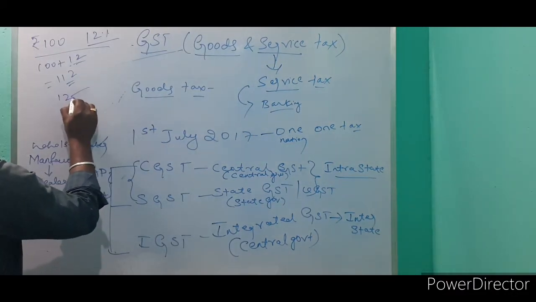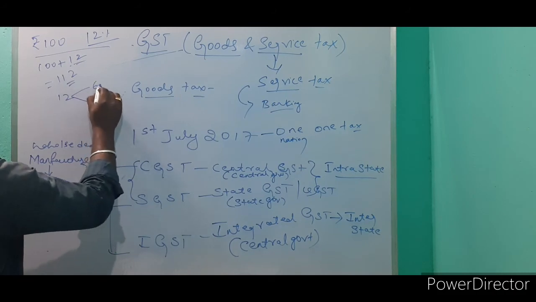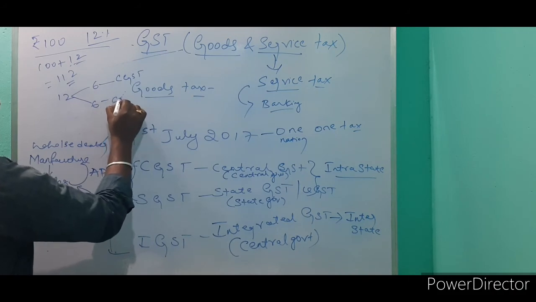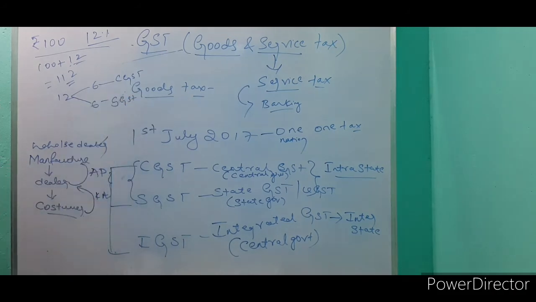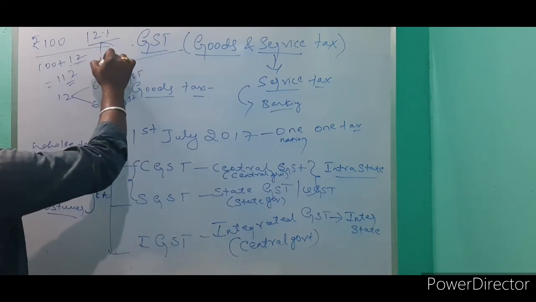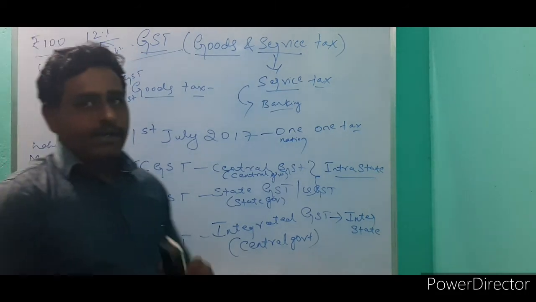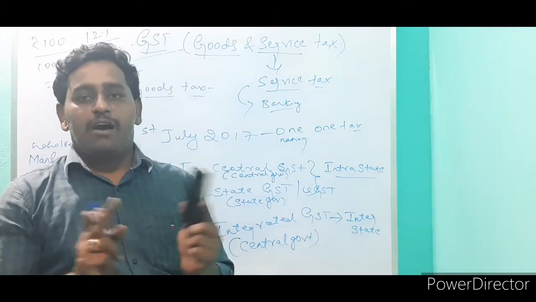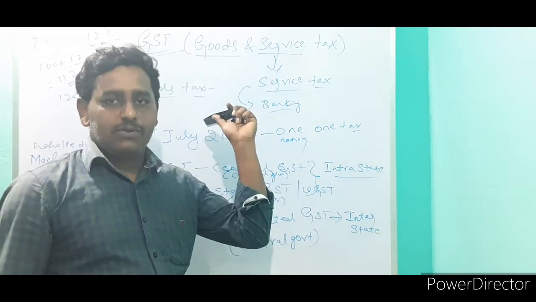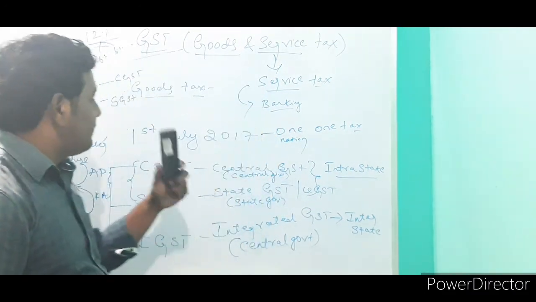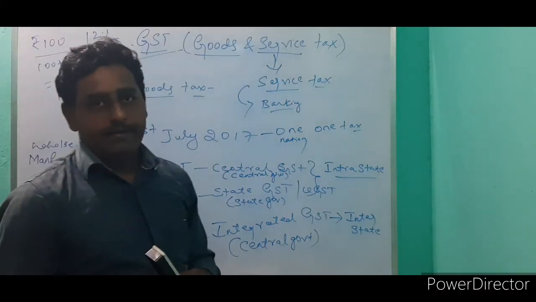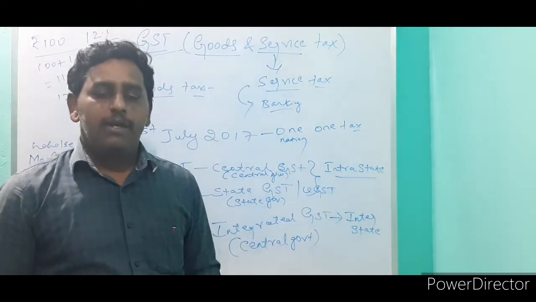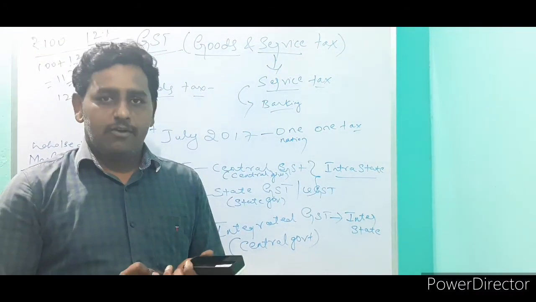This 12 rupees is divided into two parts, 6 and 6. 6 goes to CGST and 6 rupees goes to SGST. The percentage is also divided into two parts, 6% and 6%. In intra-state, half of the tax is collected by the central government and half by the state government. This is one example for intra-state. For inter-state, there is no need to divide the amount. It is directly collected by the central government.